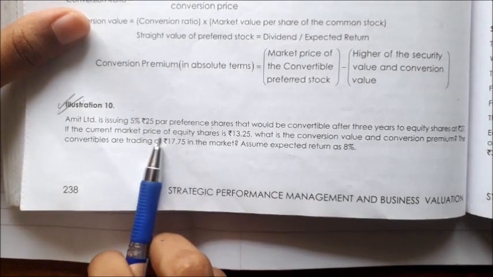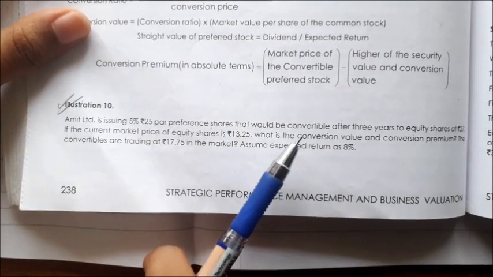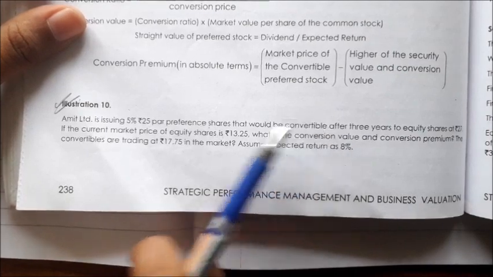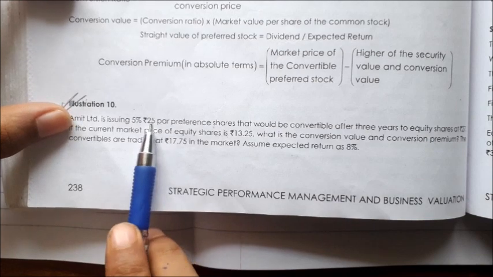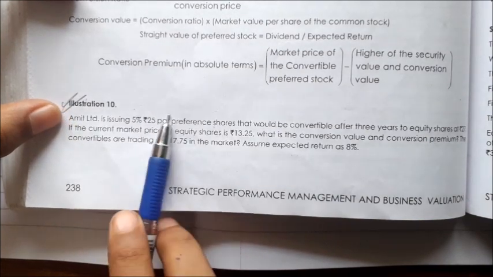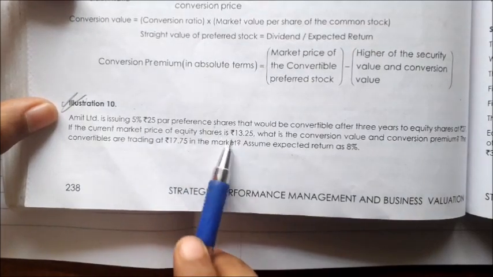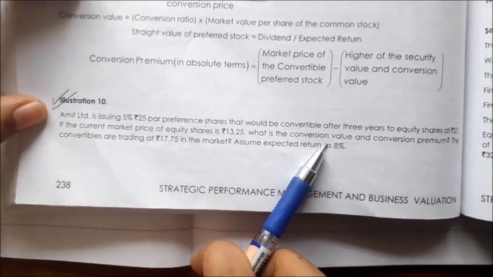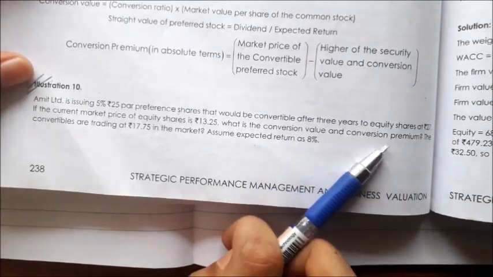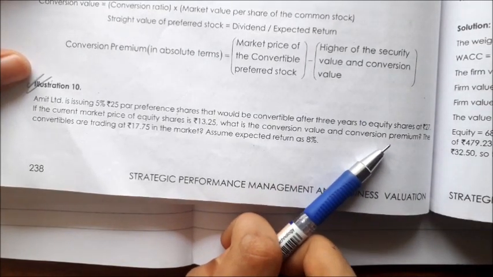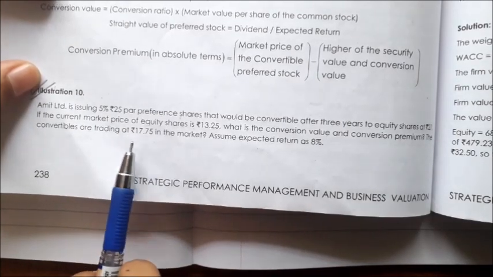Okay. So first we are going to find that this 25 rupees preference share is going to be converted after 3 years for rupees 27. We'll first find the ratio, at what ratio it is going to get converted. After finding the ratio, the market price has been given. If we multiply it with the ratio, we'll get the conversion value. After finding the conversion value, we also have to find the conversion premium. And the convertibles are traded at 17.75 in the market, so this is the market price.